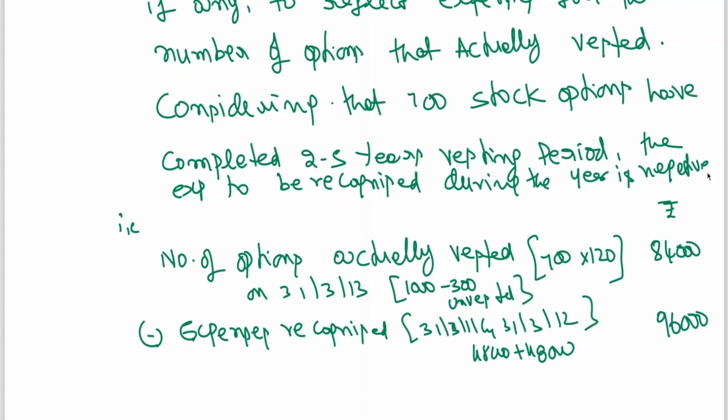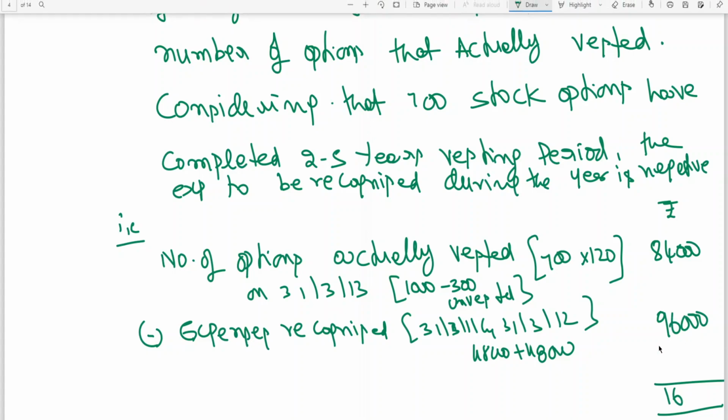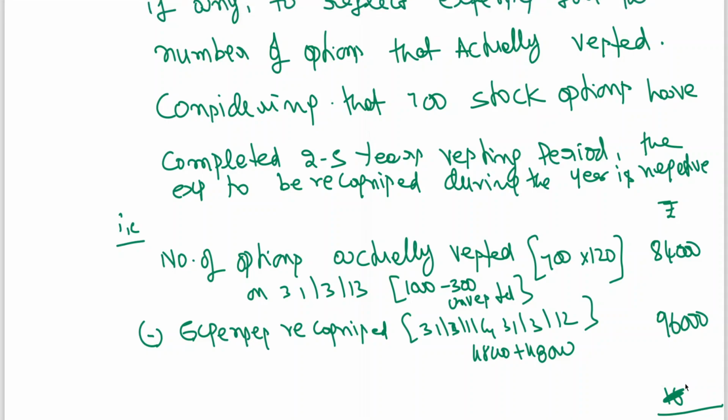How are you saying negative? 84,000 is the expense to be recognized. How much has been recognized? 96,000, no? Excess. This excess amount, the negative you are getting, 12,000, is to be transferred to general reserve.